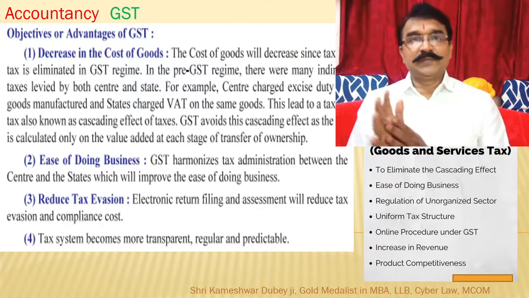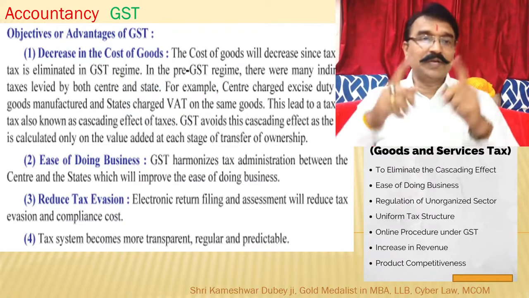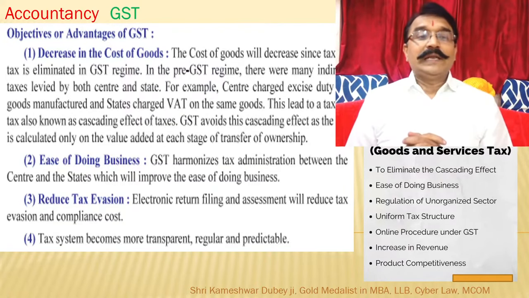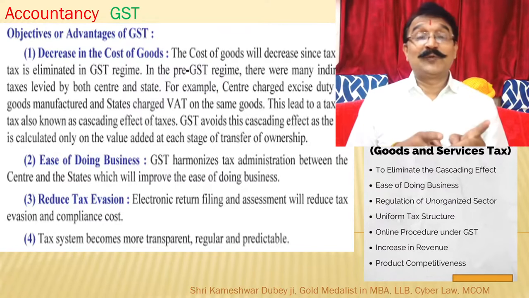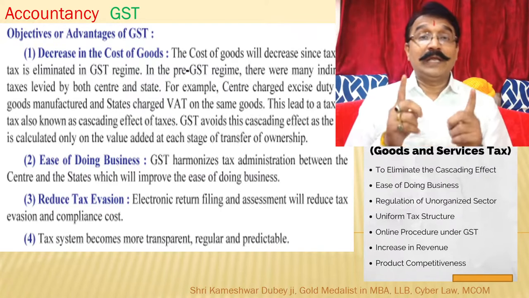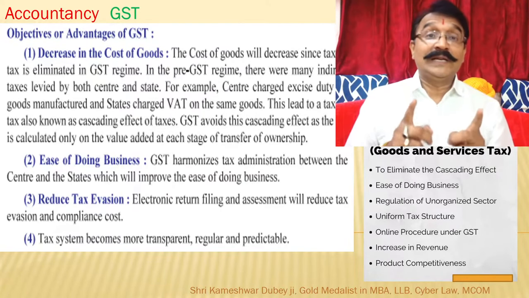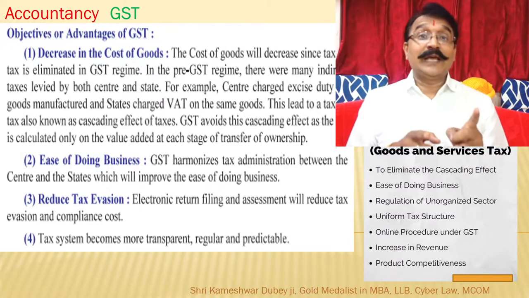What is the objective of GST? We have to understand this so that the concept will be more clear. First, decrease in cost of goods. What happened earlier? 6 plus 4, 10 indirect taxes were there, 10 regulatories, 10 types of inspectors, 10 types of offices.